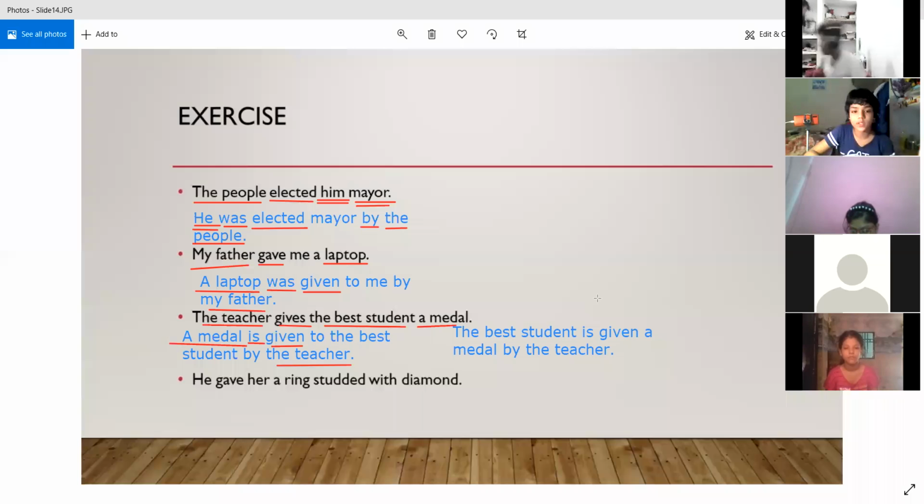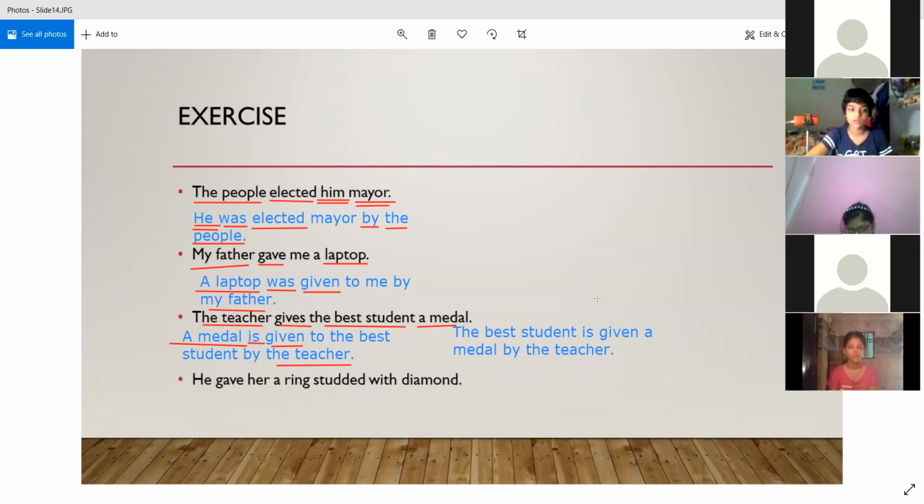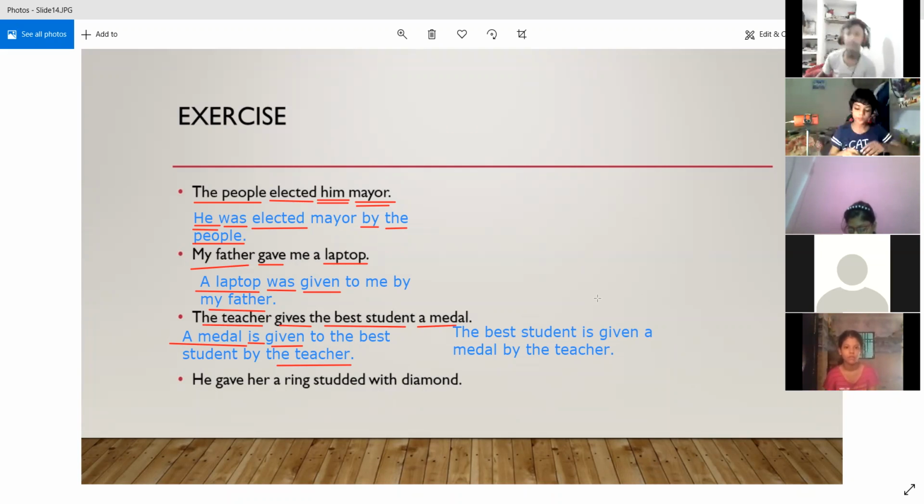So if any example is asked in the test, do we have to write both of the sentences? No. If in the exam you are asked, you can just write any one of the two. No problem. All right. Thanks. But this will happen only in those cases where you have two objects. Otherwise, most of the time you will have only one way to write it.